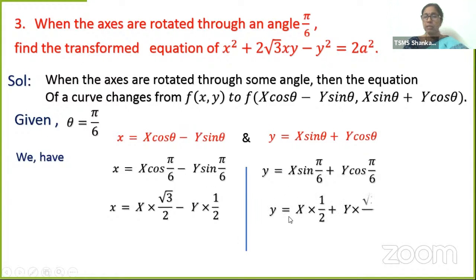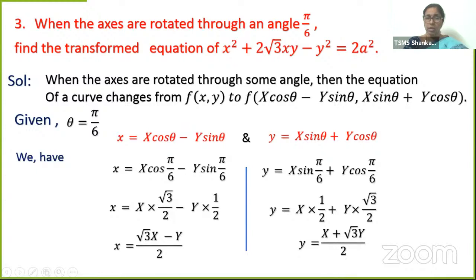That's nothing but x is equal to X into root 3 by 2 minus Y into 1 by 2. X into root 3 is root 3X, minus Y into 1 is Y. 2 is the common denominator here. Then y is equal to X into 1 by 2 is X, plus Y into root 3 by 2, we write it as root 3Y. 2 is the common denominator. What are these? These are the coordinates in the form of new ones. Now, here what do we have in the given original equation? Small x, small y. We are going to substitute them with their values in terms of new coordinates.